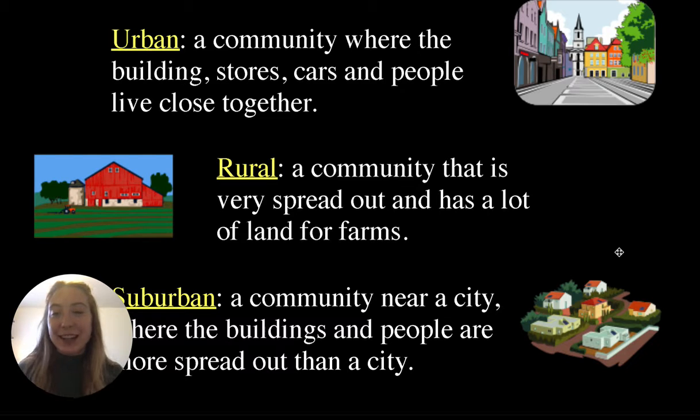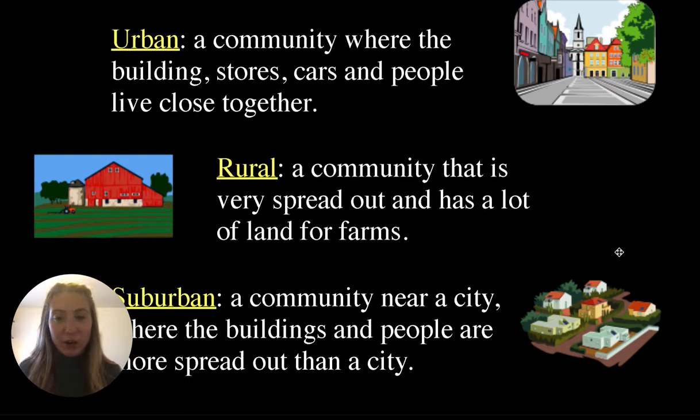Hello, third grade. Today we're going to be talking about, for social studies, urban, rural, and suburban places that you can live. So urban is going to be a community where there's buildings, there's stores, there's cars and people, and they all live really close together.